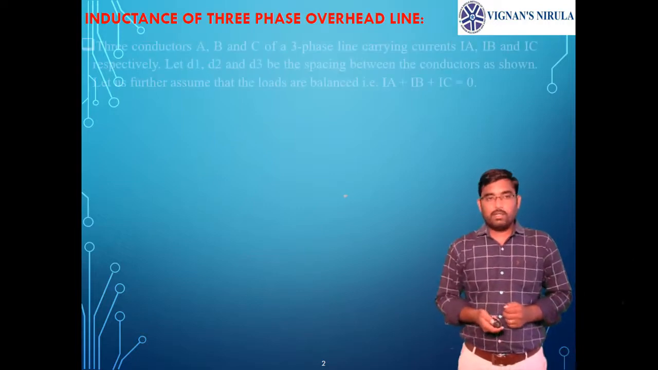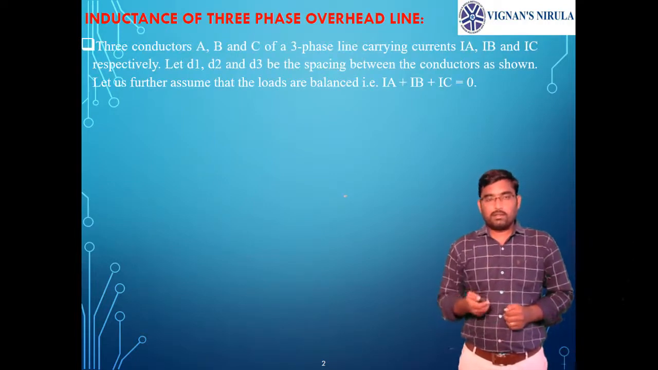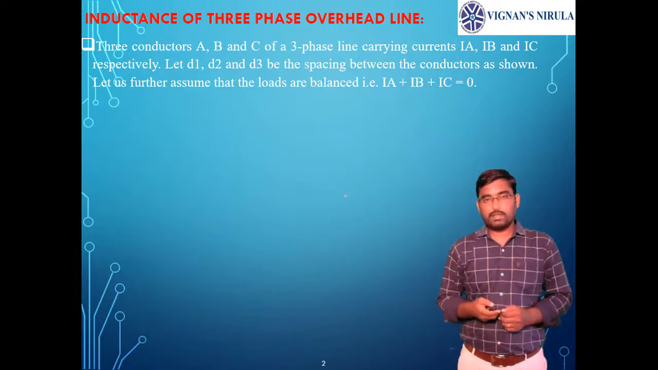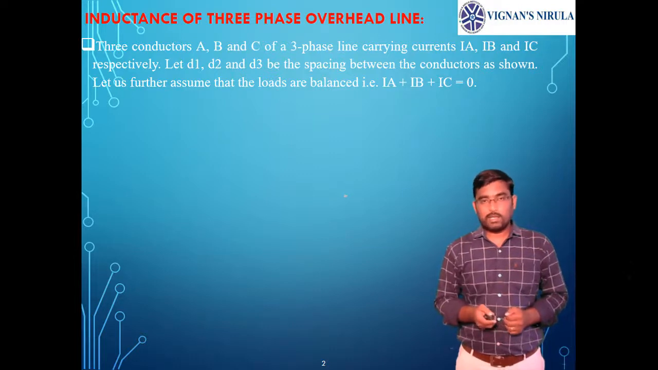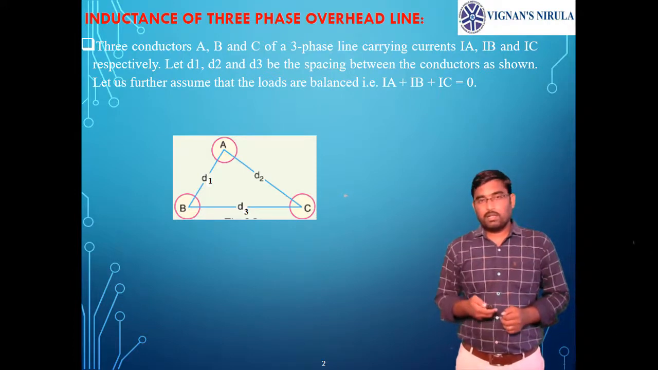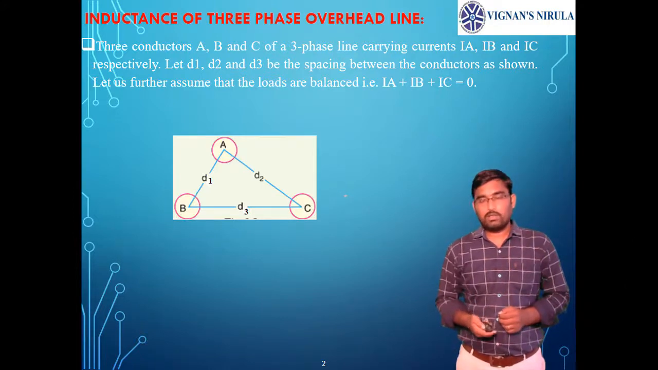Let us take a three-phase transmission line of phase A, phase B, phase C, carrying currents IA, IB, IC. Here the system is balanced, so IA plus IB plus IC equals 0. So see the diagram. A, B, C are unsymmetrically spaced, which means the distance between A and B is not equal to the distance between B and C, which is not equal to the distance between A and C.